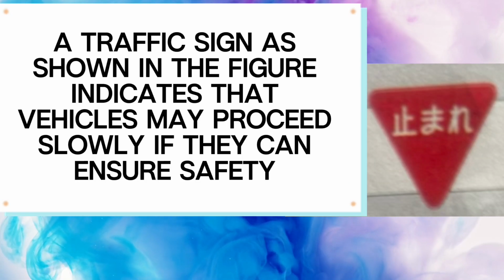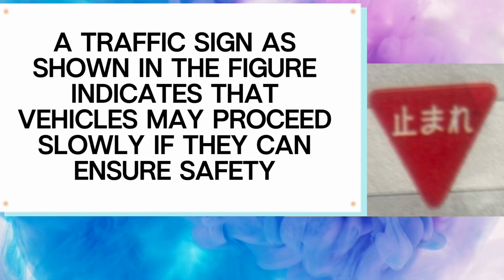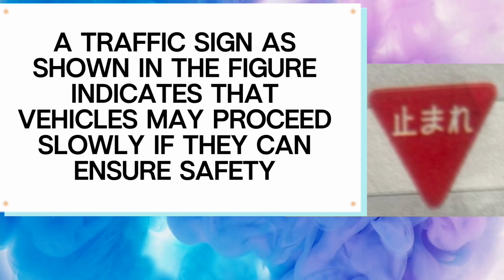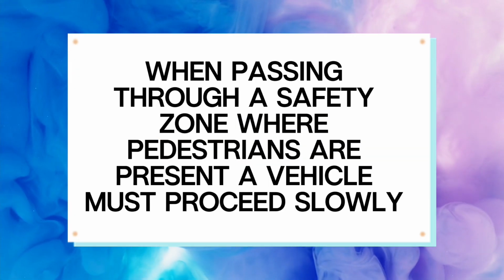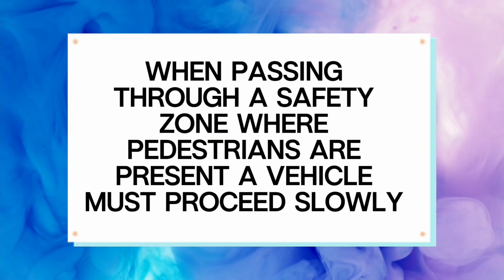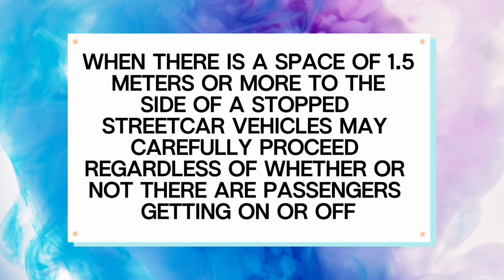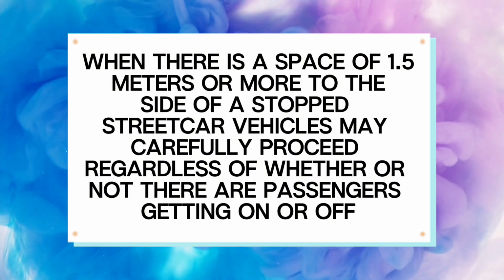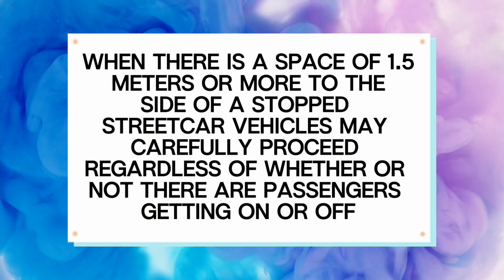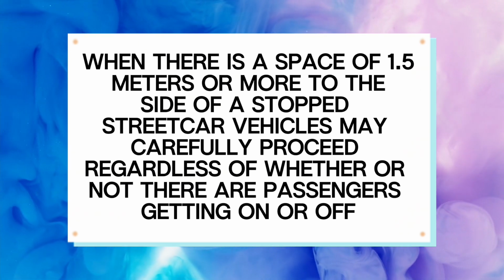False. A traffic sign as shown in the figure indicates that vehicles may proceed slowly if they can ensure safety. False. When passing through a safety zone where pedestrians are present, a vehicle must proceed slowly. True. When there is a space of 1.5 meters or more to the side of a stopped streetcar, vehicles may carefully proceed regardless of whether or not there are passengers getting on or off.